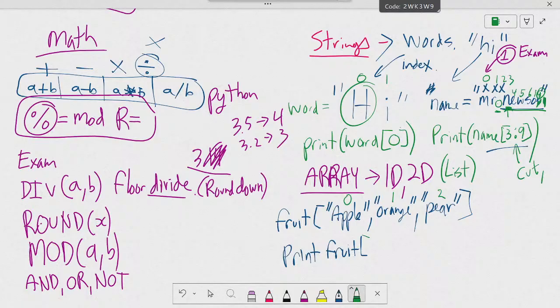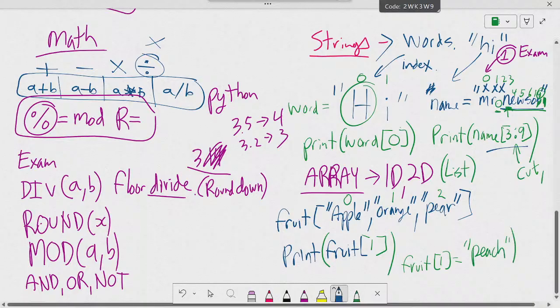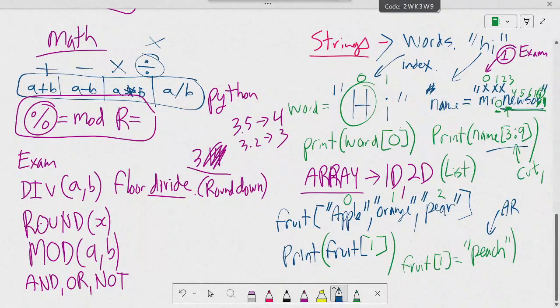If I wanted to print orange there, what would I put for orange? Fruit. What fruit item is the orange? What number? Yeah, you just put 1. And if I want to change it, I can say fruit 1 is equal to peach. And so this is how you can change the item in a 1D array. Okay? So that is it for the programming.